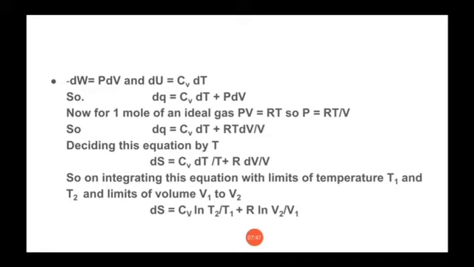We know that the integration of 1 upon T will be ln T, and when we apply the two limits T1 and T2, it will be ln T2 by T1. Similarly, the integration of 1 upon V is of course ln V, and when we apply the two limits V1 to V2, it will be ln V2 by V1. So our equation becomes dS is equal to Cv ln T2 by T1 plus R ln V2 by V1.